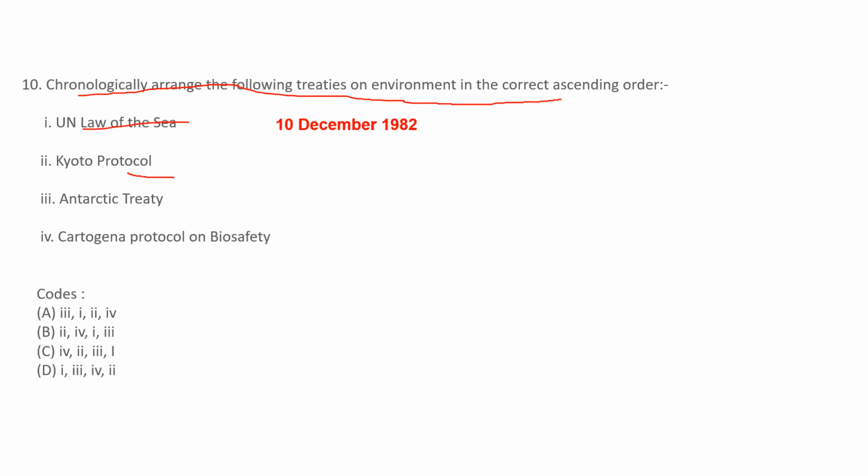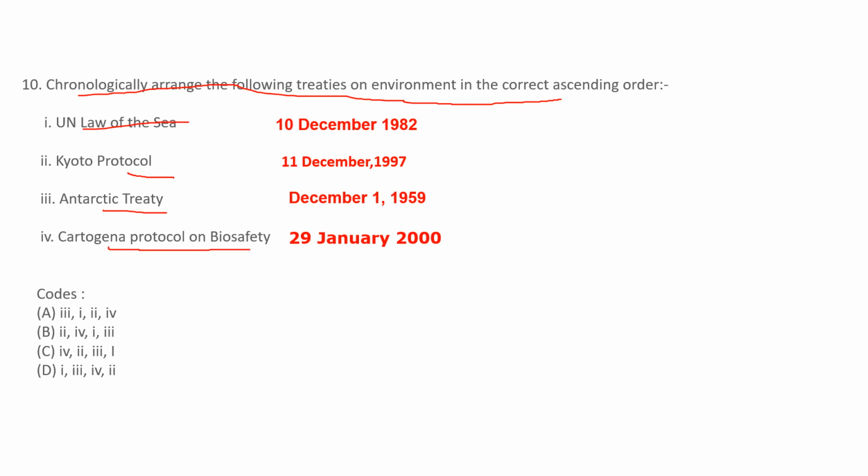Kyoto Protocol, 11 December 1997. Antarctic Treaty, 1 December 1959. Cartagena Protocol on Biosafety, 29 January 2000. So what is the chronological order here?